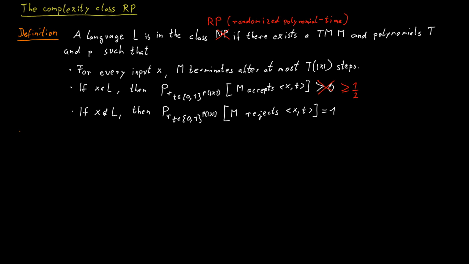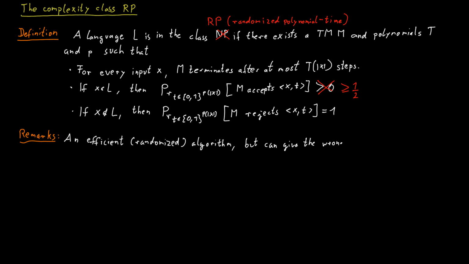What do you know then about this particular input? So one thing to realize is that this machine will not always give you the correct answer. Sometimes the answer you get might be the wrong one. It's just that the probability that you get a wrong answer is somewhat limited.